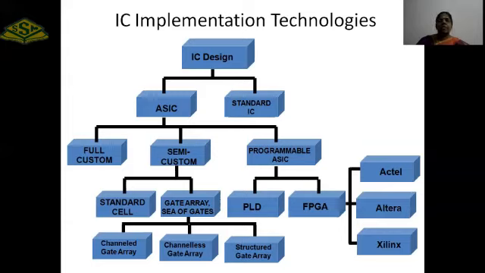The second classification is the application specific integrated circuit. This is an integrated circuit made for a specific application; that's why it is called an application specific integrated circuit. Application-specific integrated circuits are classified into three cases: full custom, semi-custom, and programmable ASIC. Semi-custom ASICs are further classified into two types: standard cell, and gate array or sea of gates. Programmable ASICs are classified into two cases: one is PLD, another one is FPGA. PLD is a programmable logic device.